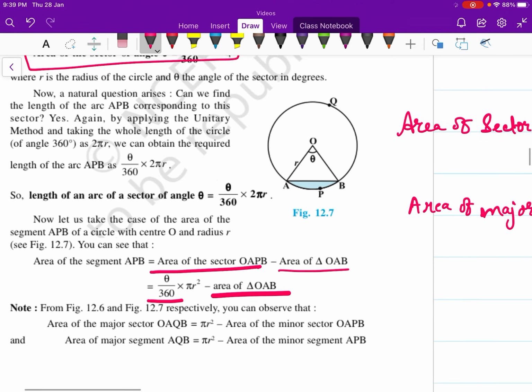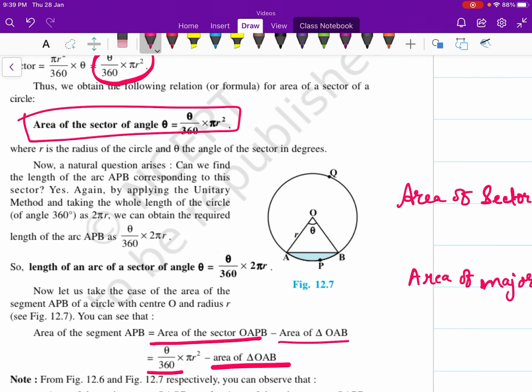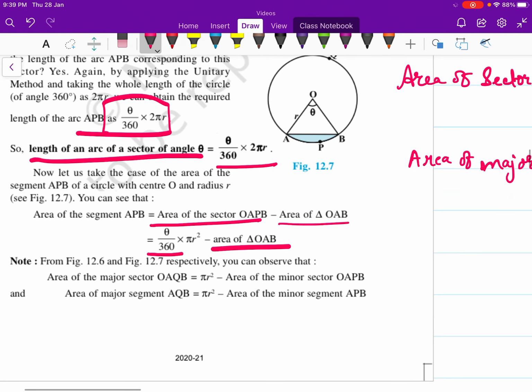Now we talk about the length of the arc. A natural question arises: can we find the length of the arc APB corresponding to this sector? Yes. Again, by applying the unitary method and taking the whole length of the circle at angle 360 as 2 pi r, we get the length of the arc of a sector as theta upon 360 into 2 pi r, and the area of a segment is given here.